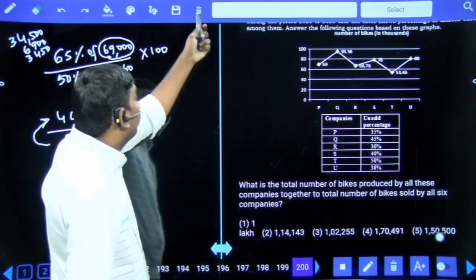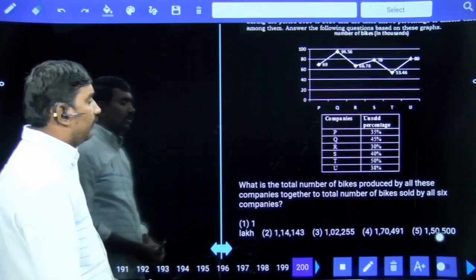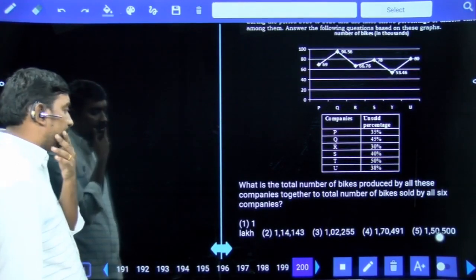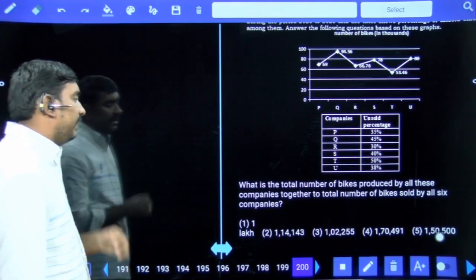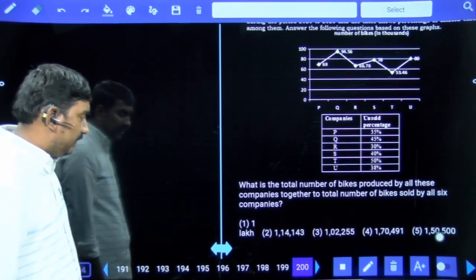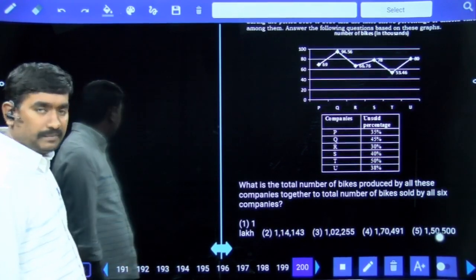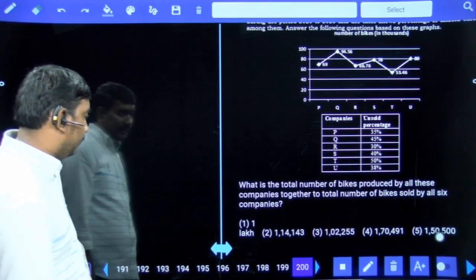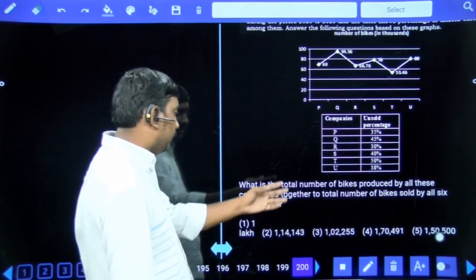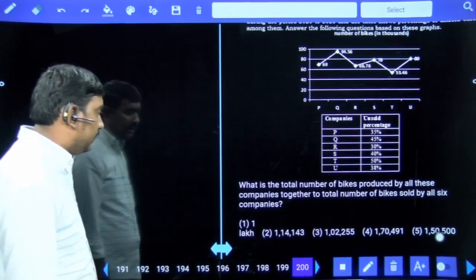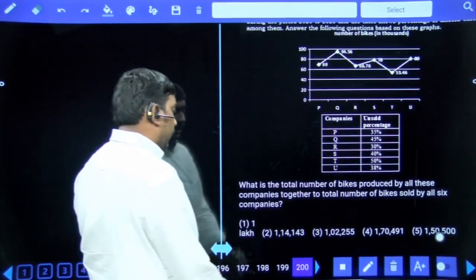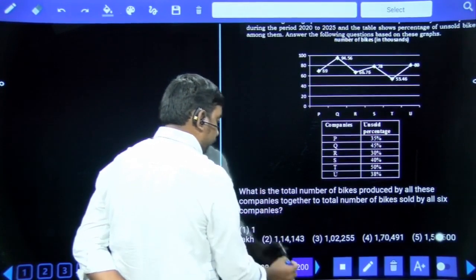Next. What is the total number of bikes produced by all the companies together to the total number of bikes sold by all the 6 companies together? The question is having some mistake. There is no meaning in the question.